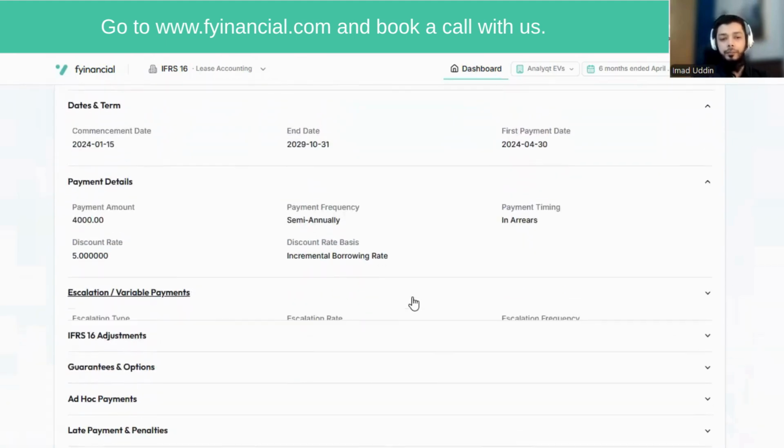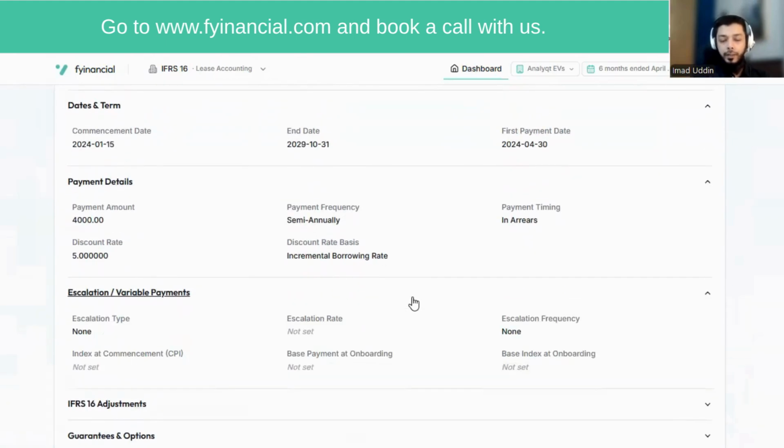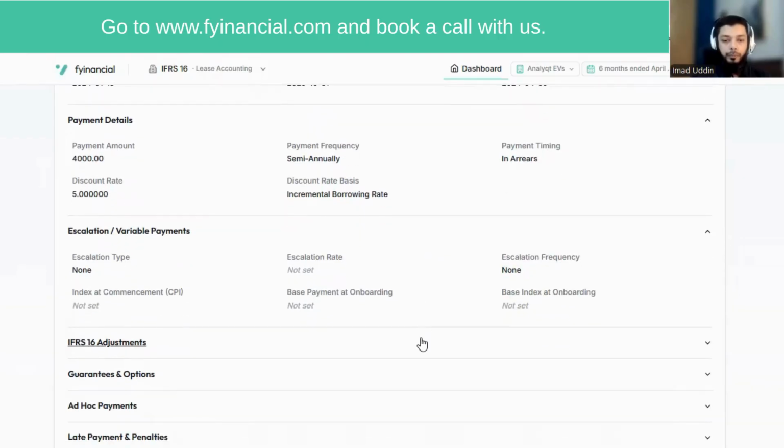And then we have some advanced functionalities, like if there are any variable payments, or if there is any escalation. Let's say every year your lease payments increase by the inflation rate, or every year your lease payments increase by a fixed percentage. All of these options can be incorporated within this lease tool.